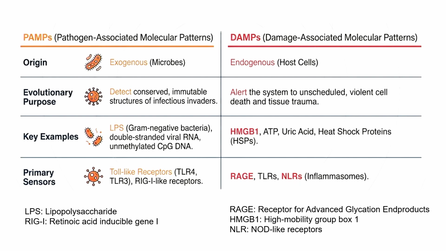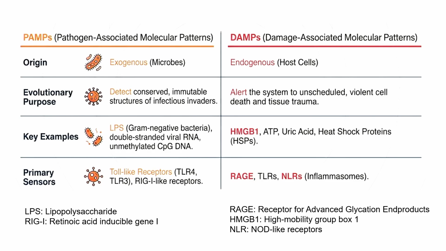To understand these two important entities in the system, we need to understand how they originated, what evolutionary purposes they have, what the key examples of them are, and what the primary sensors are. That means these are some of the things which the body can sense, or rather the cell can sense.